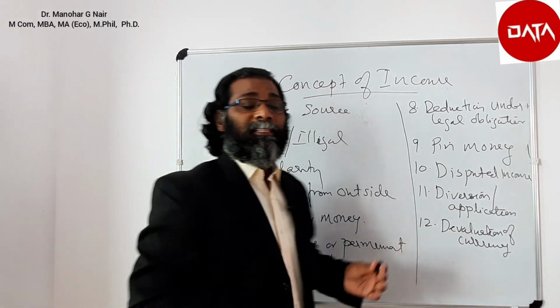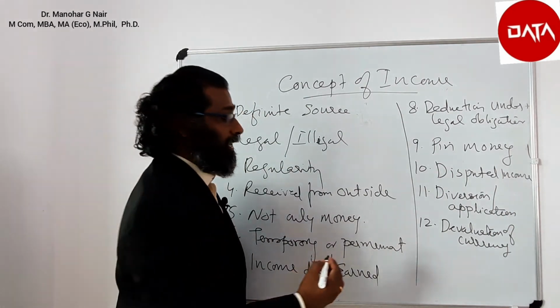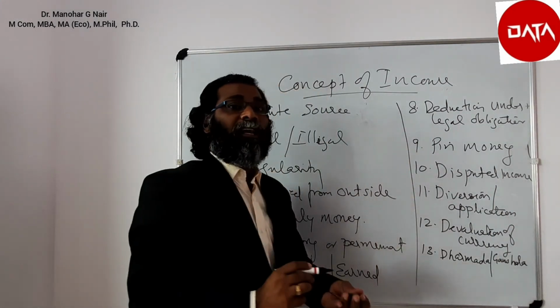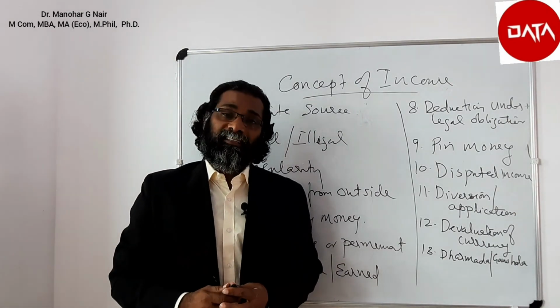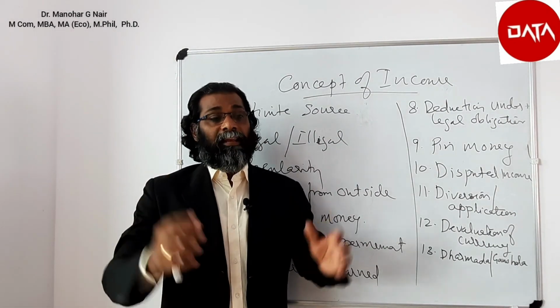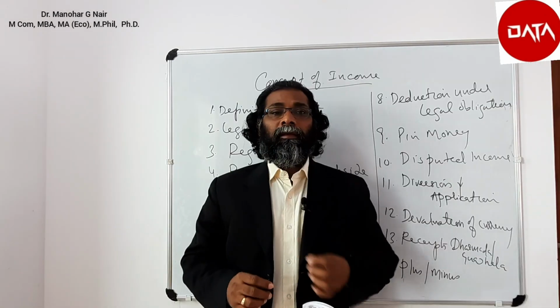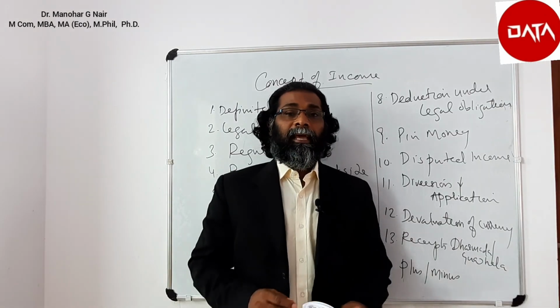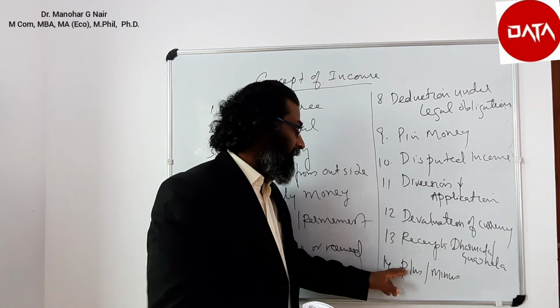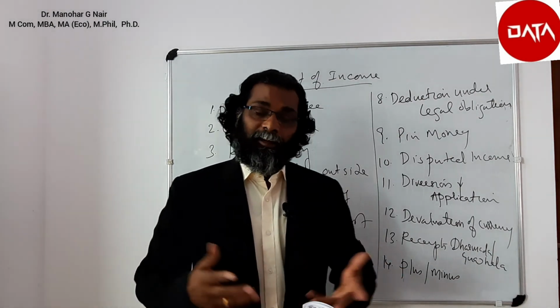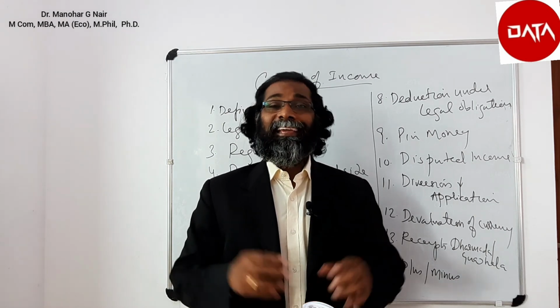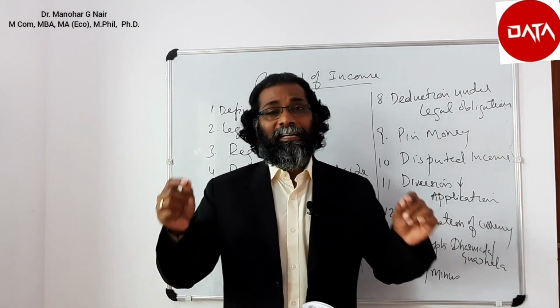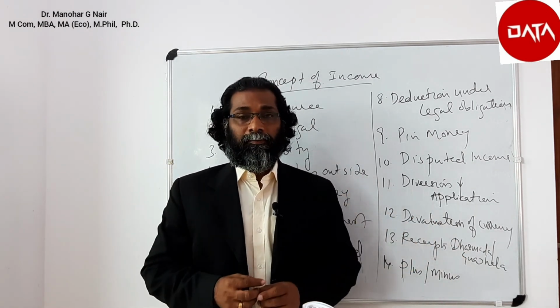Now, receipts by a Dharmada or Goshala: if a Dharmada or Goshala receives any amount, that will not be considered as income. And finally, income may be plus or minus, in the sense that the term income represents loss also.